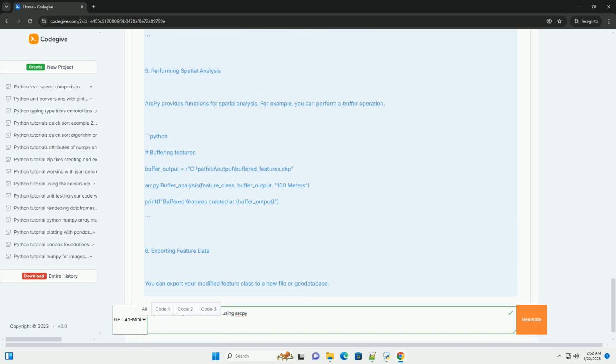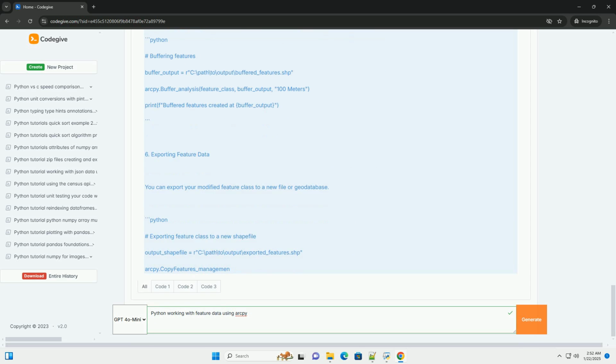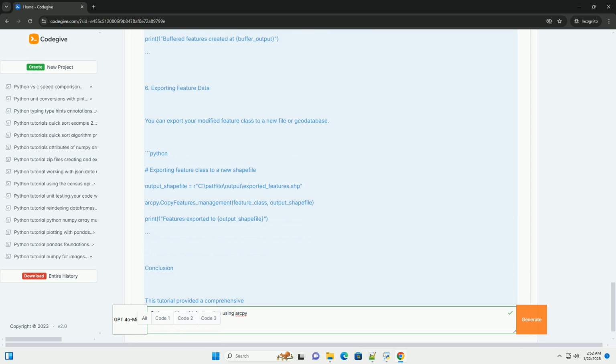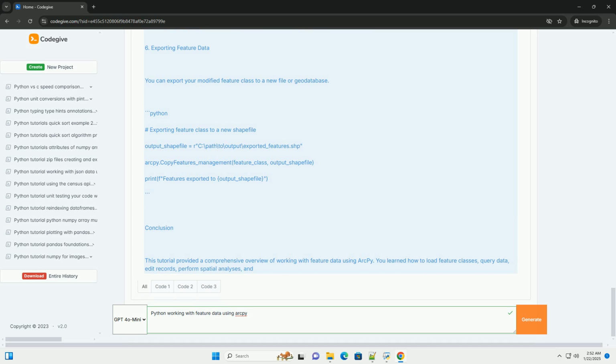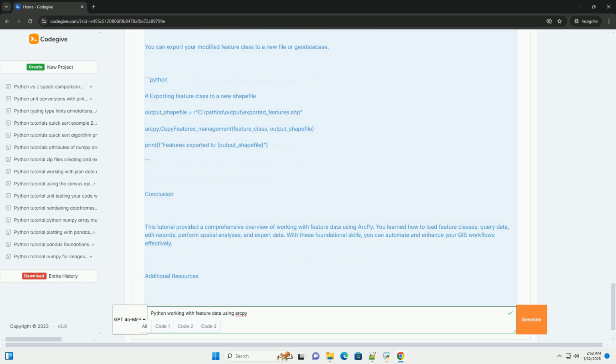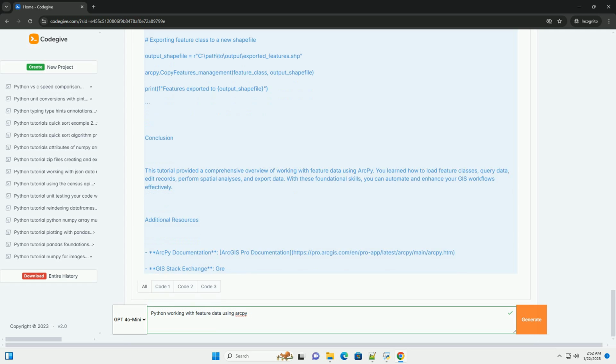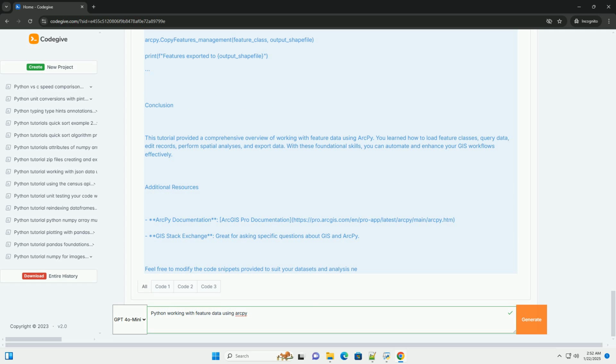1. Setting up your environment. To get started, ensure you have ArcGIS installed, preferably ArcGIS Pro, and that you have access to a Python environment with Arcpy. You can typically access this through the Python command prompt or Jupyter notebook that comes with ArcGIS. 2. Loading feature classes. The first step is to load your feature class, which could be a shapefile, a geodatabase feature class, etc., into your Python script.